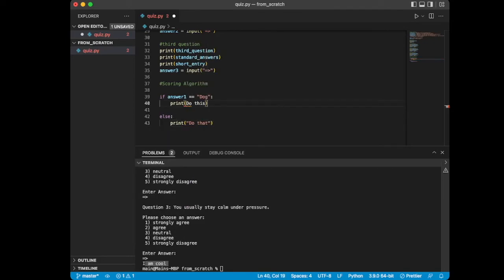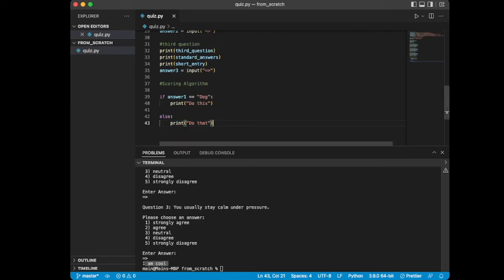I just forgot some quotes. So this is the basic structure of an if statement. Here we're saying if the user enters the value dog into answer 1, it's going to print "do this". If it doesn't, it does else. An else statement means if literally anything else happens, do that.